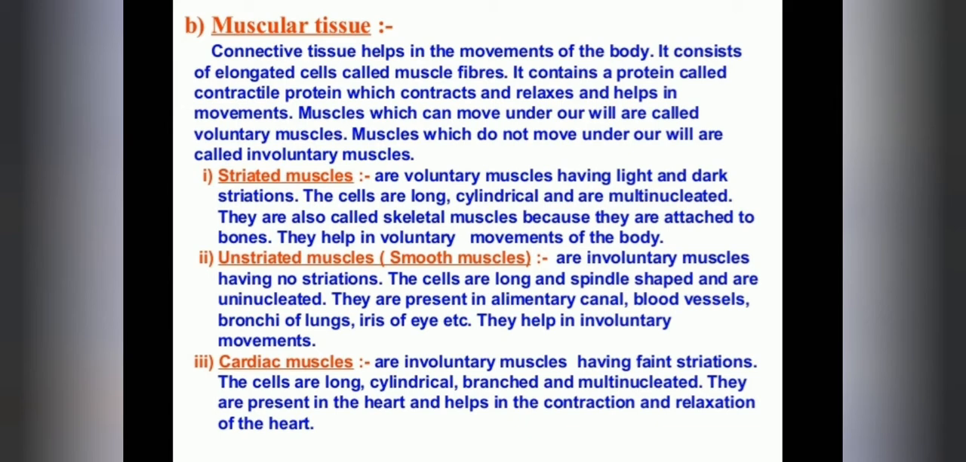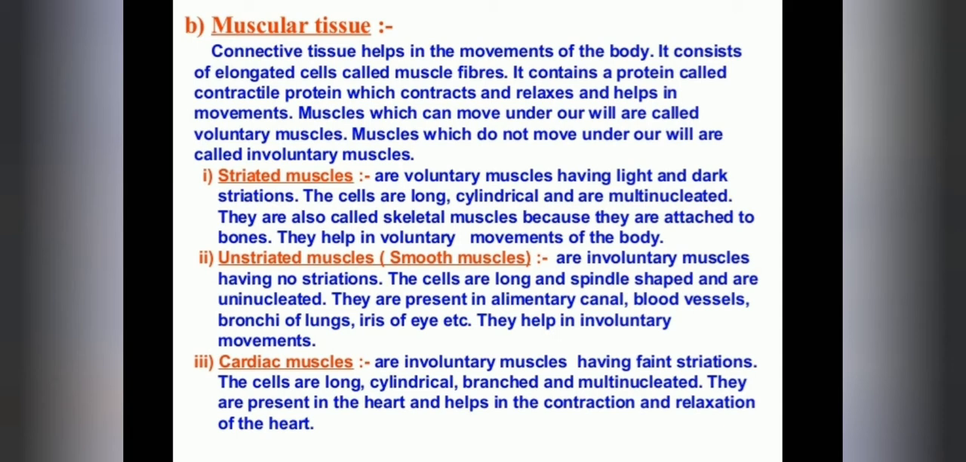This muscular tissue is classified into three types: striated muscles, unstriated muscles, which are called smooth muscles, and the third one, cardiac muscles. We will discuss one by one. The first one is striated muscle. They are voluntary muscles, because they are under our control, having light and dark striations.